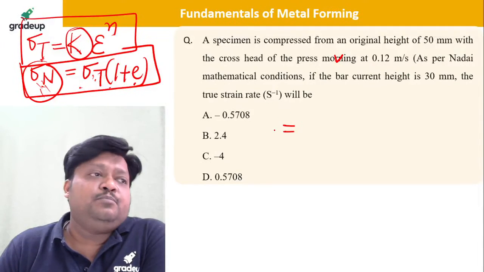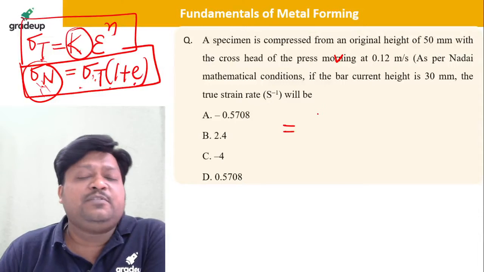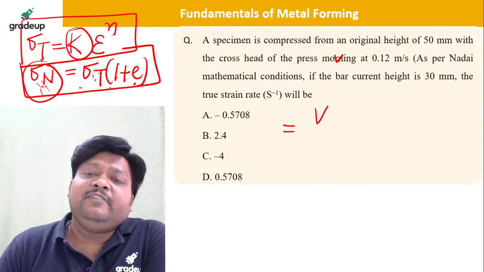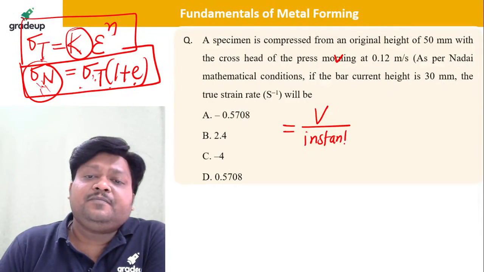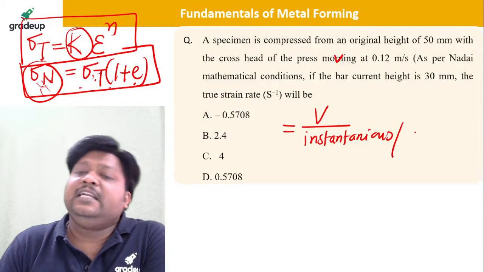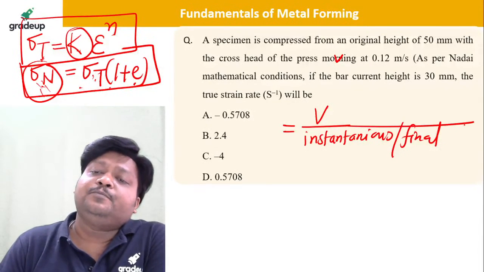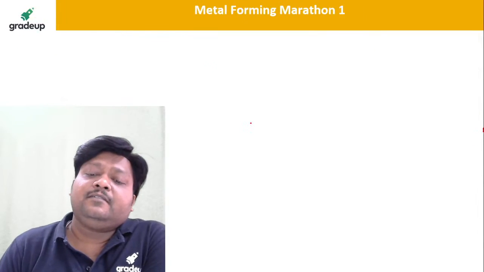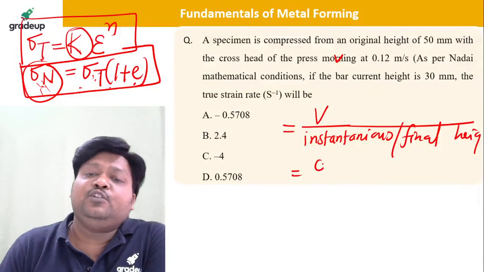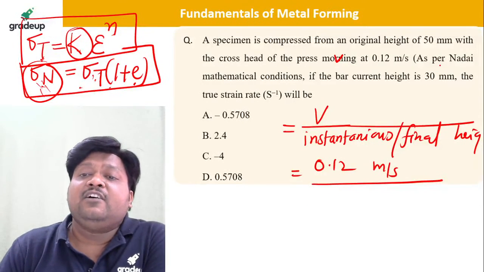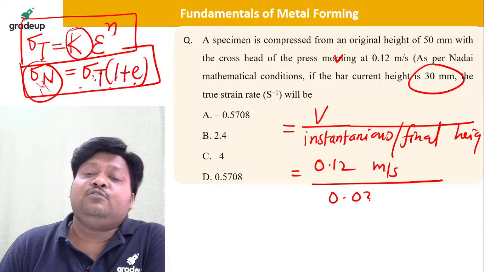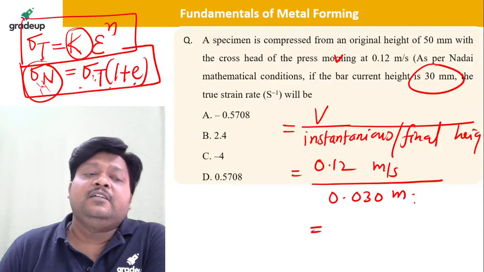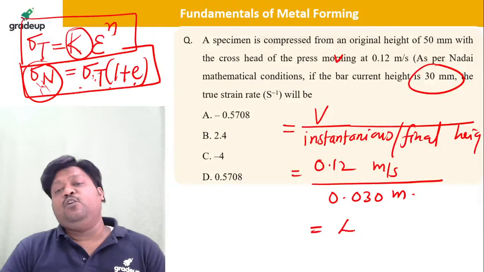True strain rate, of course, is in per second, or second inverse. It will be velocity of deformation divided by the instantaneous or final height, because this is a true strain rate. So tell me how much it is. Velocity is 0.12 meter per second divided by the instantaneous or current height, which is 30 mm. It will be 0.030 meter. So how much is it? It is 4.